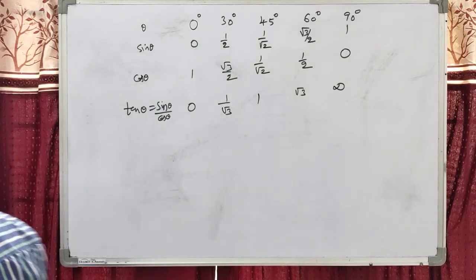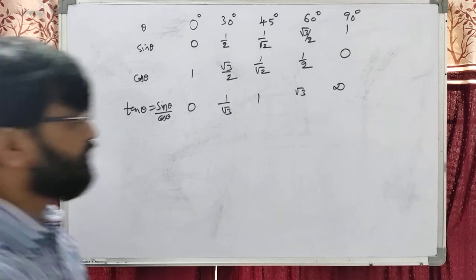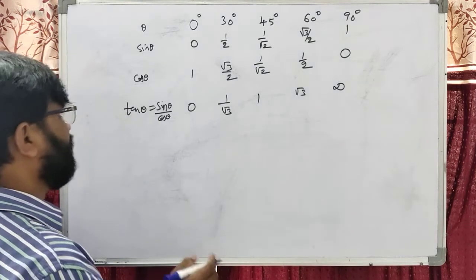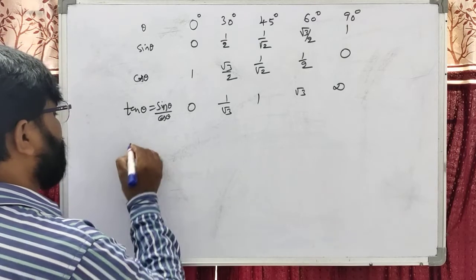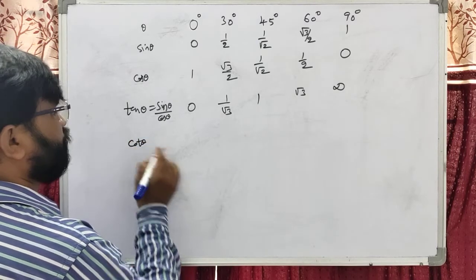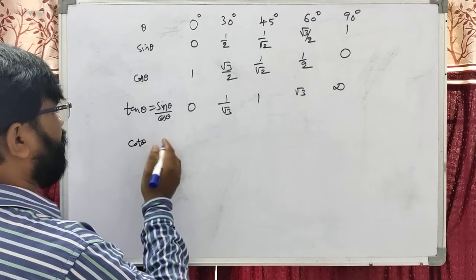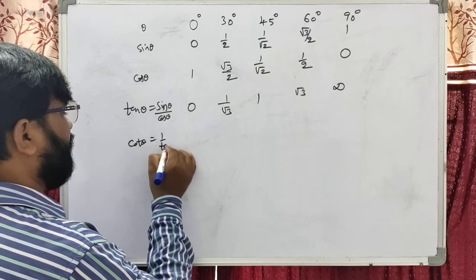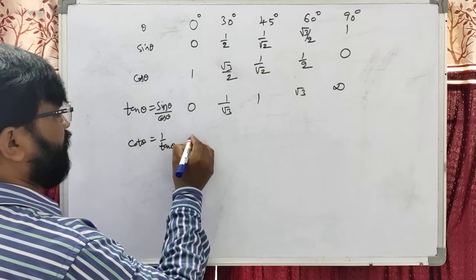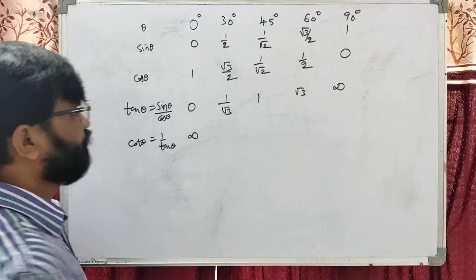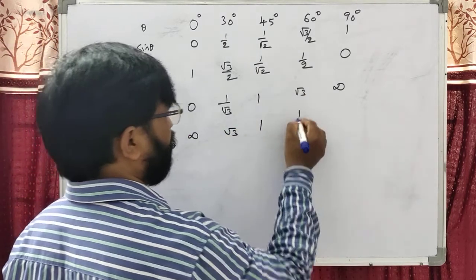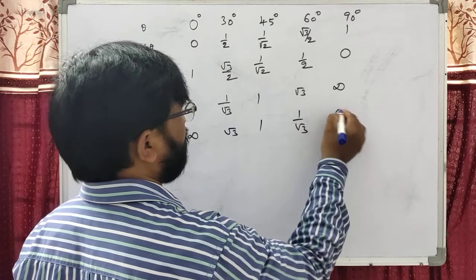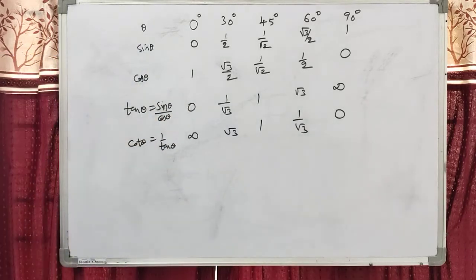That means undefined. Infinity means undefined. Dear students, now we can write cot theta. This is the reciprocal of tan, so we can write 1 by tan theta. 0 by 1 is undefined. Now this is root 3, this is 1, 1 by root 3. The reciprocal of infinity is 0.